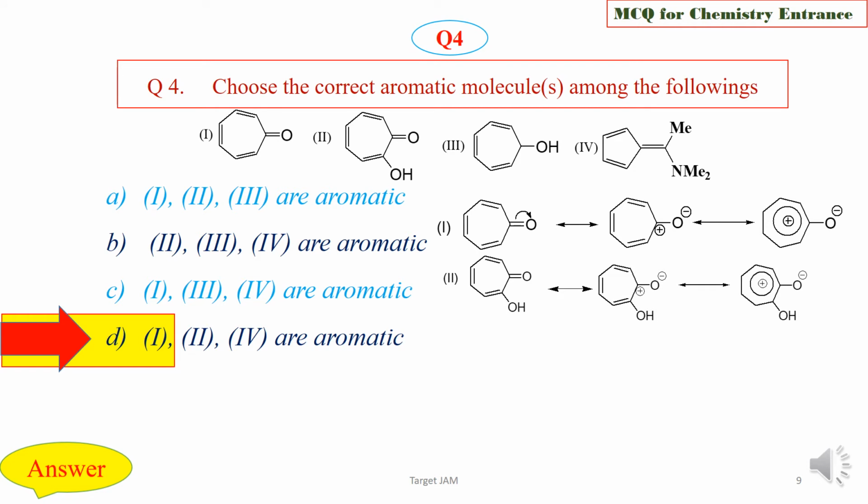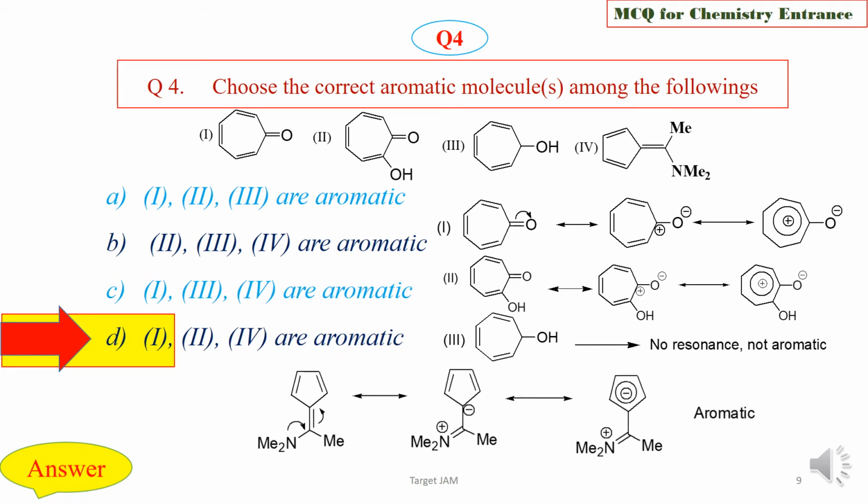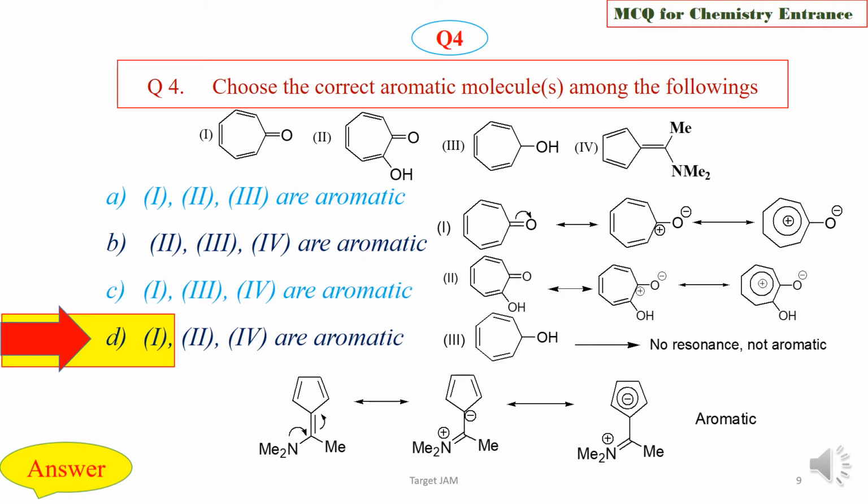Similarly, compound 2 is also aromatic. But in case of compound 3, there is one sp3 carbon adjacent to OH, so it is non-aromatic as there is no resonance. But in case of compound 4, charge separation also occurs and forms this aromatic form. So compounds 1, 2 and 4 are aromatic.